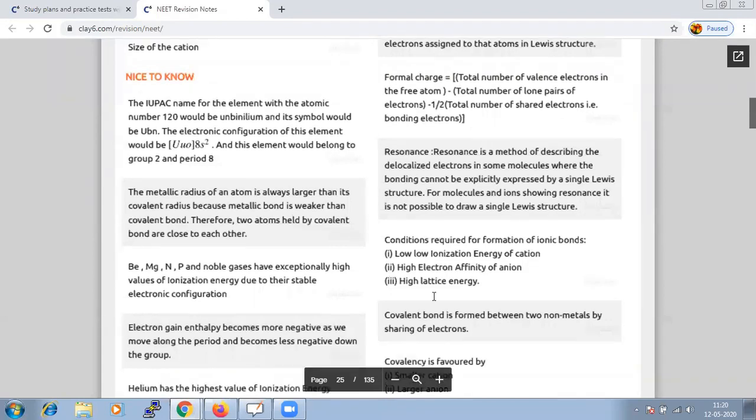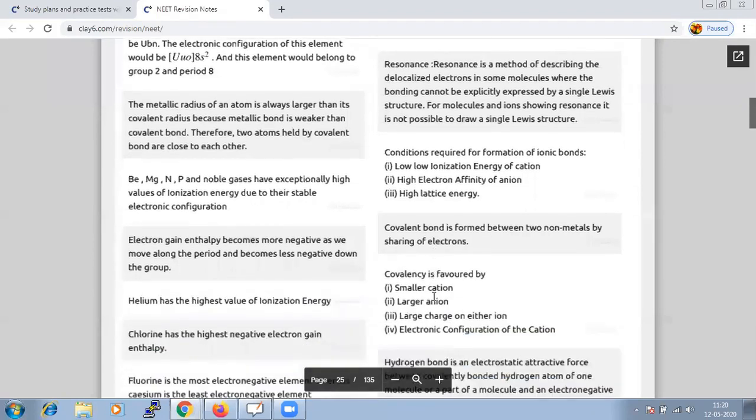And basically there should be some conditions which favor the formation of a covalent bond. So here are the conditions which are required in order to form a covalent bond. That is, it should be a smaller cation, a larger anion, large charge on either ion, and the electronic configuration of that cation.